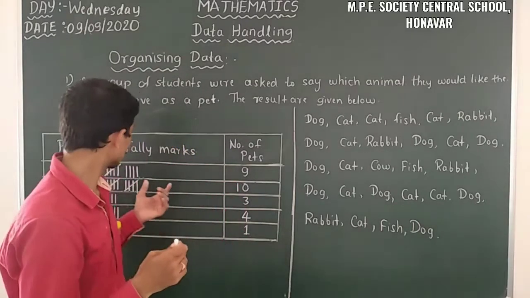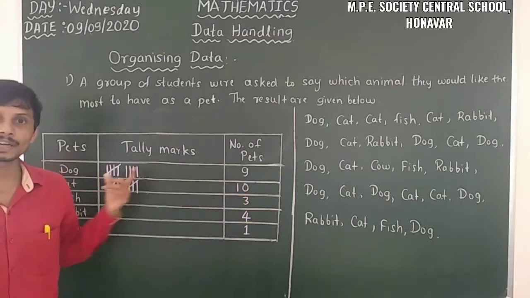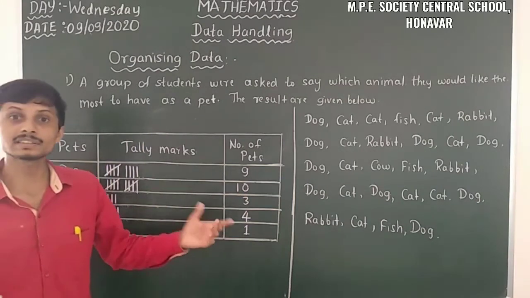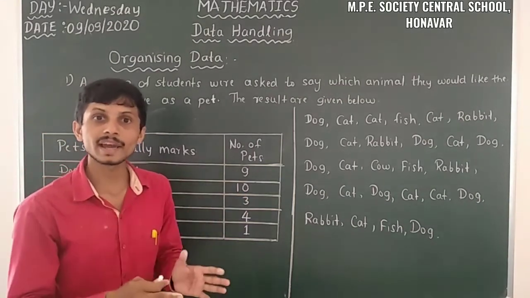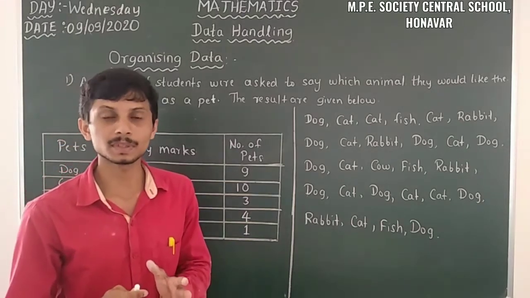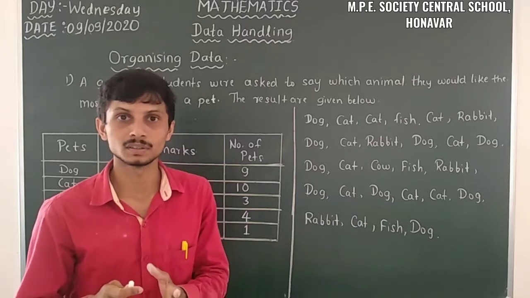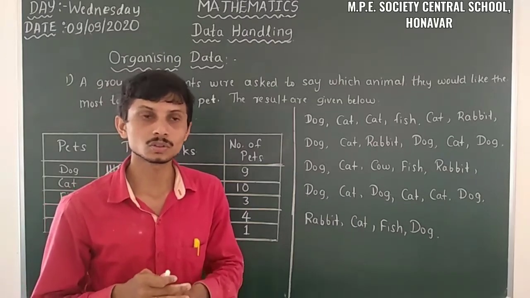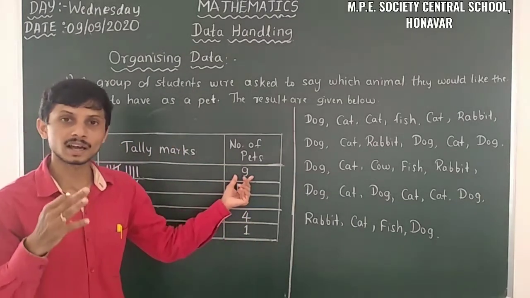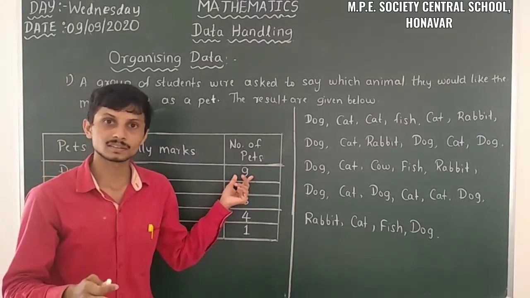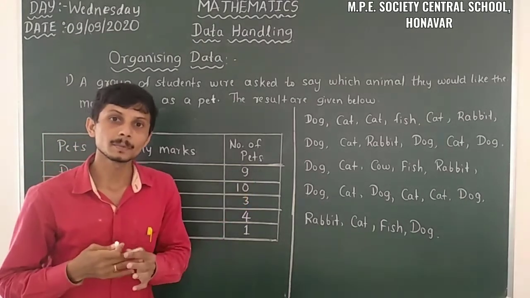That means here 10 cats are there. That means 10 students like cats most. That means 10 students like to have a cat as a pet in their home. Only 9 students like to have a dog as a pet.